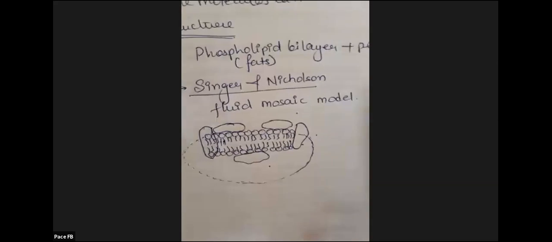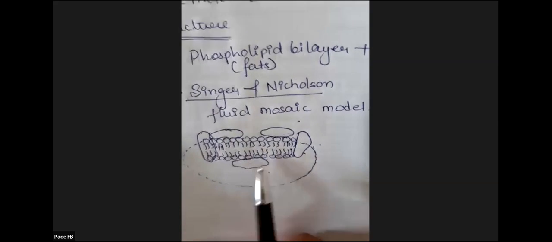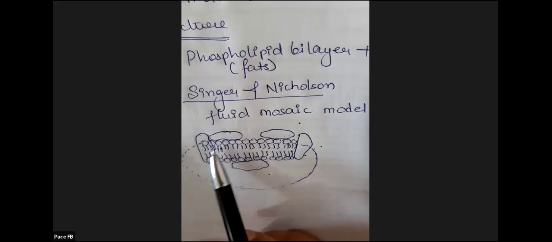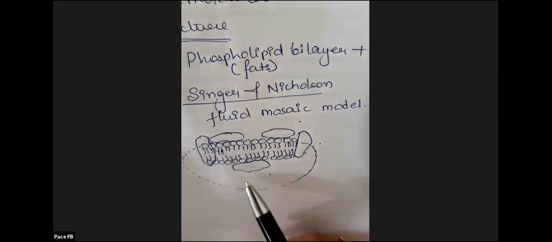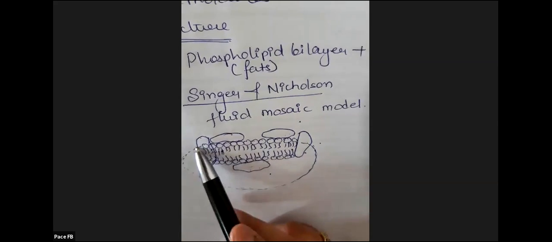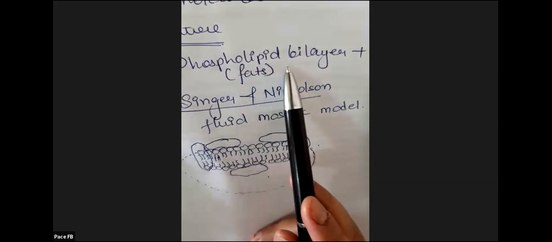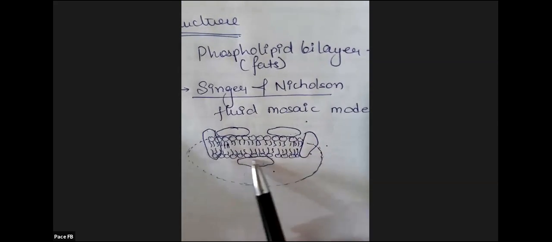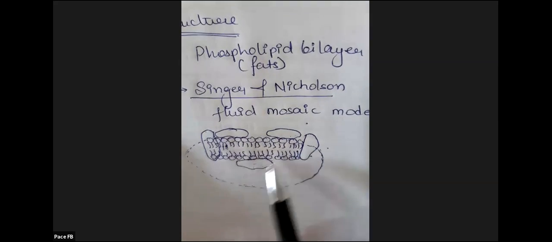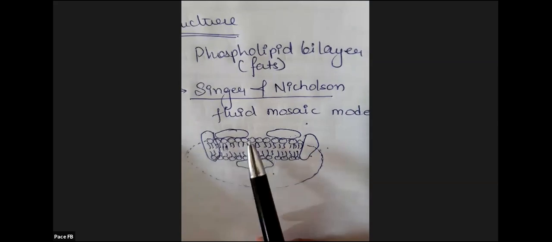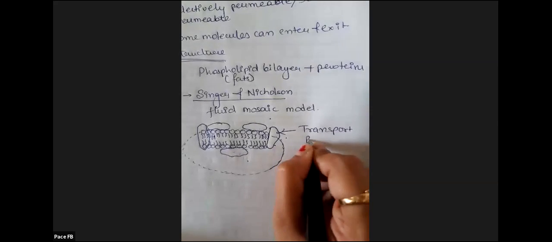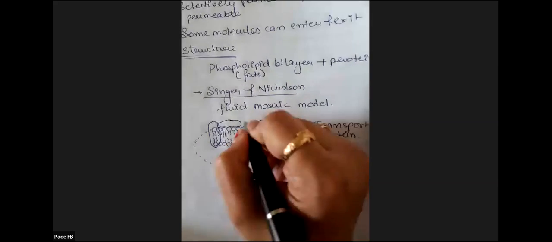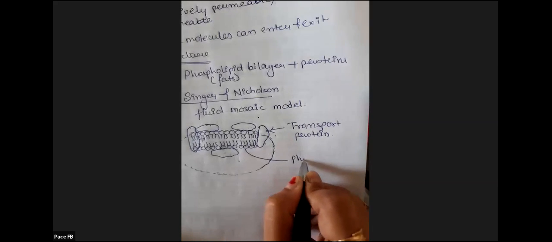Okay. So this is the lipid bilayer, 2 layers, and these are the proteins. These proteins help in transportation. This cell membrane is made up of phospholipid bilayer and proteins. This bilayer is made up of fat, and these structures which I have drawn aside, beside, above, under, these are proteins. These are transport proteins. What transport? Transport of material in and out. And this is the phospholipid bilayer.